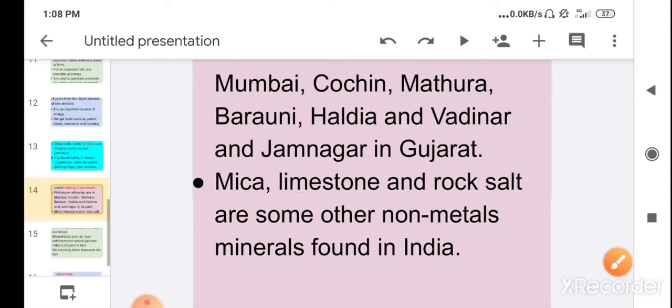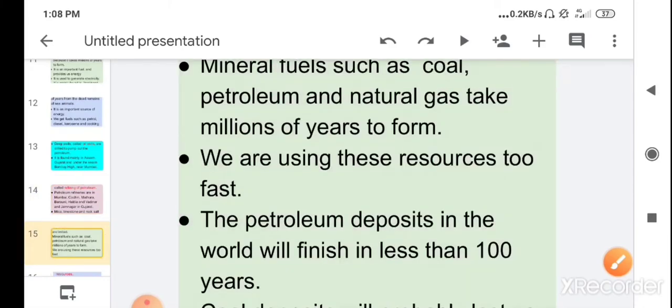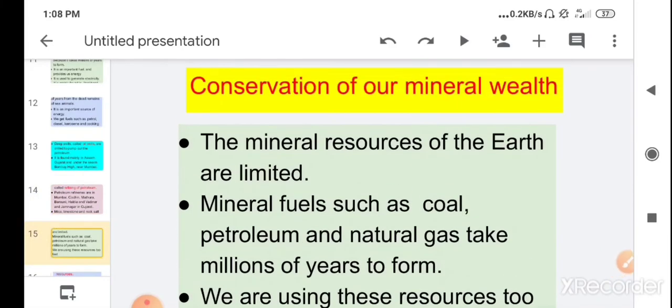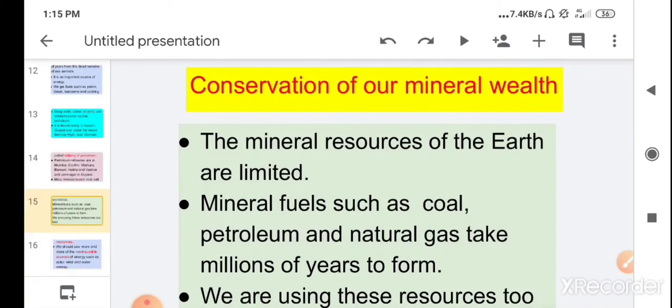Children, now our next topic is conservation of our mineral wealth. Children, the mineral resources of the earth are limited. The mineral resources which we use, like petroleum, petrol, diesel and kerosene, are limited on the earth.